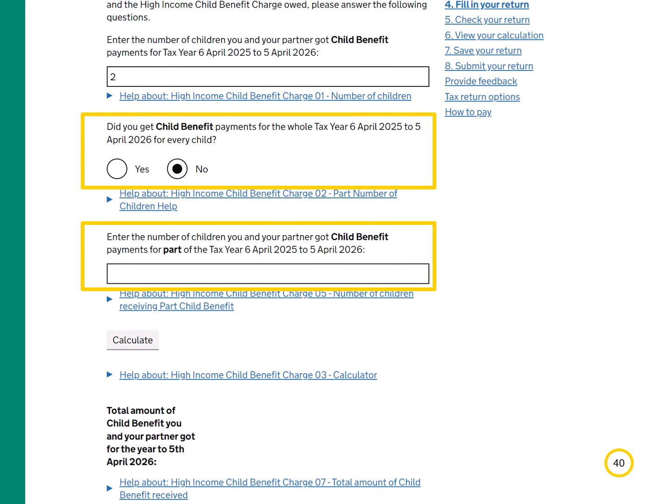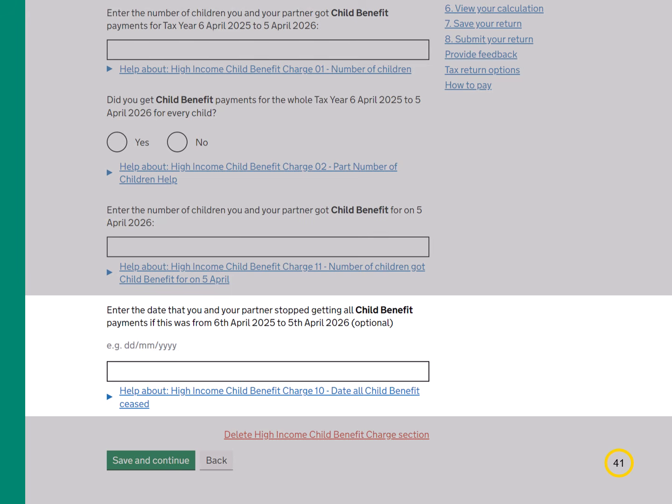If you answer no to say that you didn't receive child benefit for the full tax year for every child, we'll ask for further information. This allows the system to work out the amount of child benefit you received when you use the calculate button. We also ask you to tell us if you stopped getting all child benefit payments during the tax year on this page. If your child benefit payments are ongoing, leave this box blank.